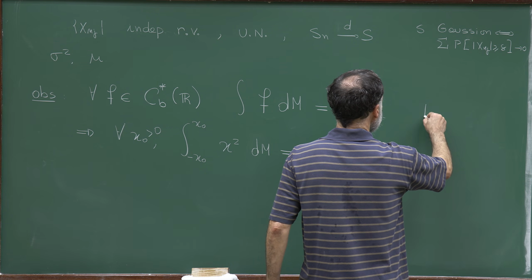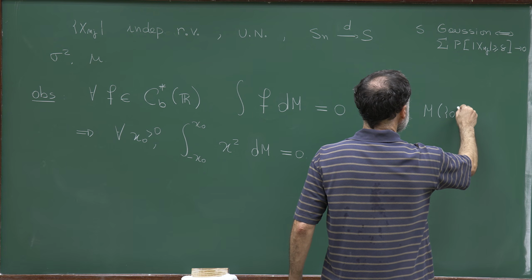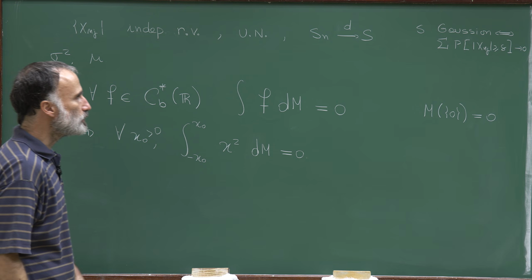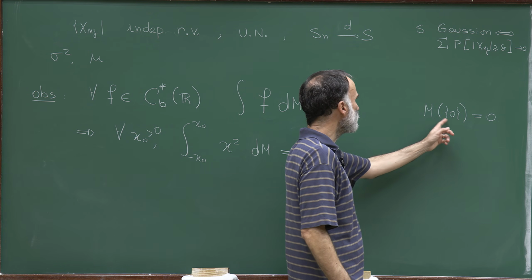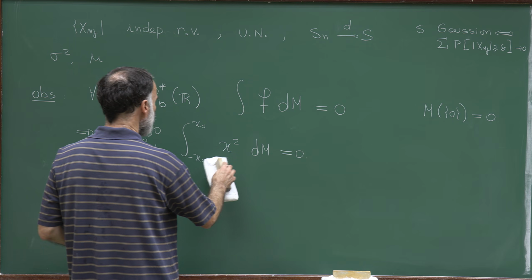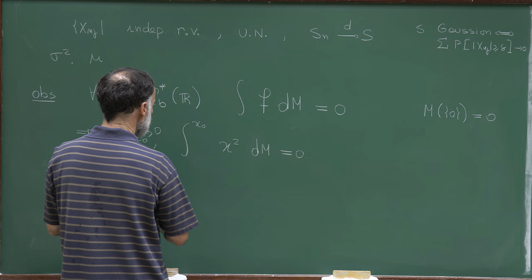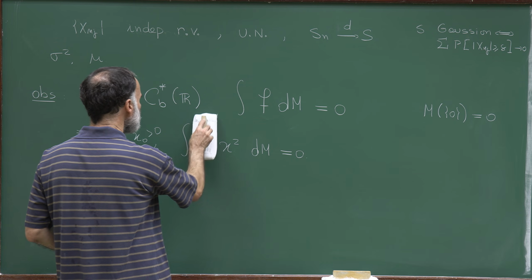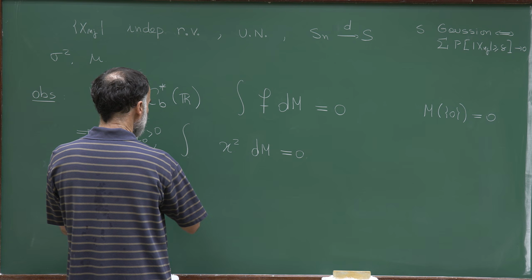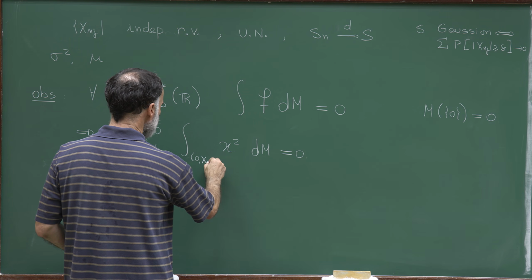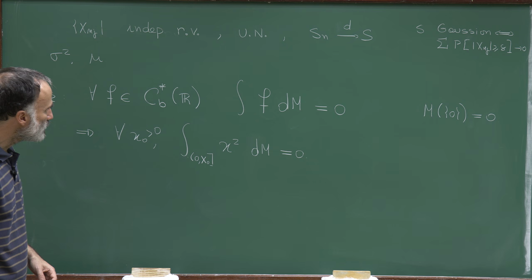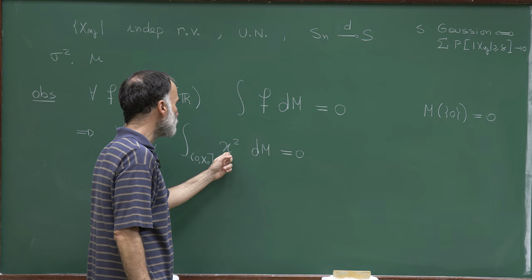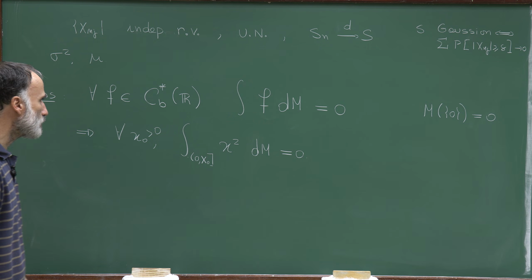And remember here, we are always assuming that the measure of the origin is equal to 0, because we have uniqueness only under this assumption. So, instead of proving that, let me prove that the integral from 0 to x0 is equal to 0. Here, to be absolutely precise, I'm taking the integral over this set, removing 0, because anyway the mass at 0 is equal to 0.